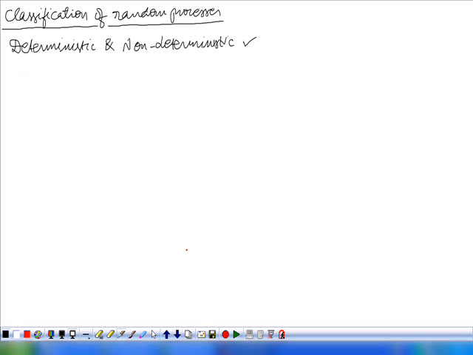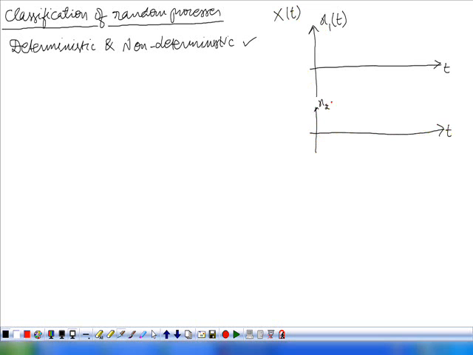We see that this is a sample function of the random process x of t, and this is another sample function x2 of t, and so on.